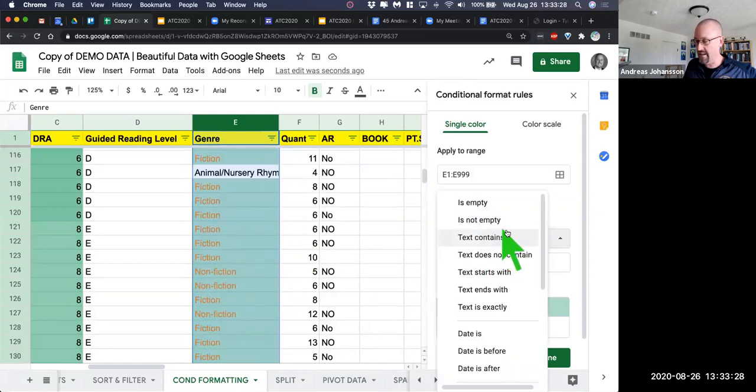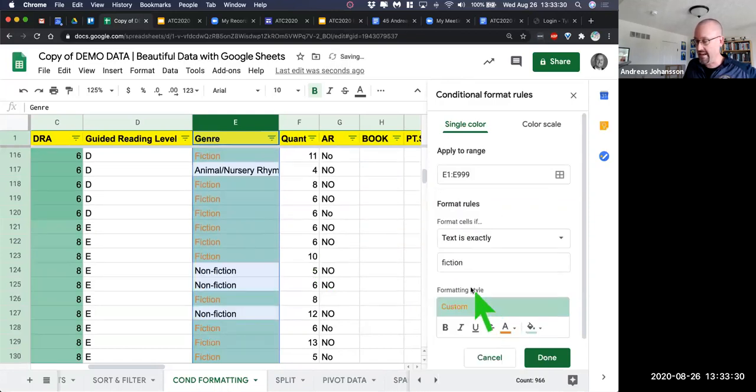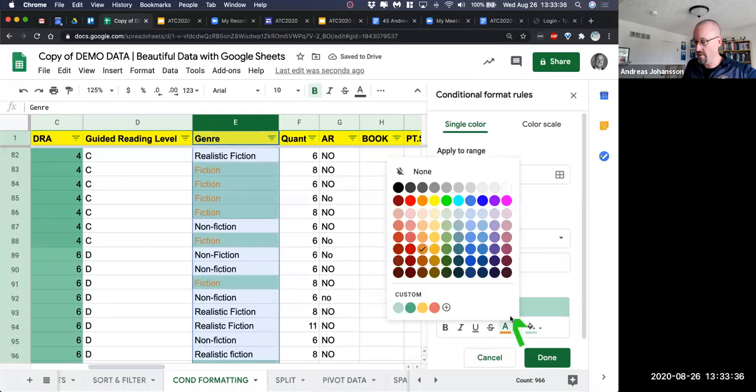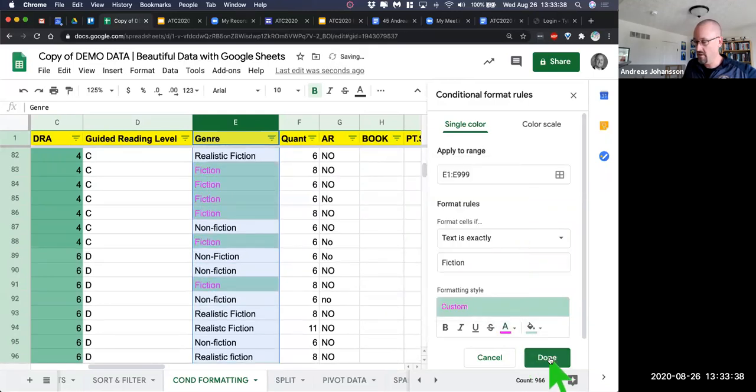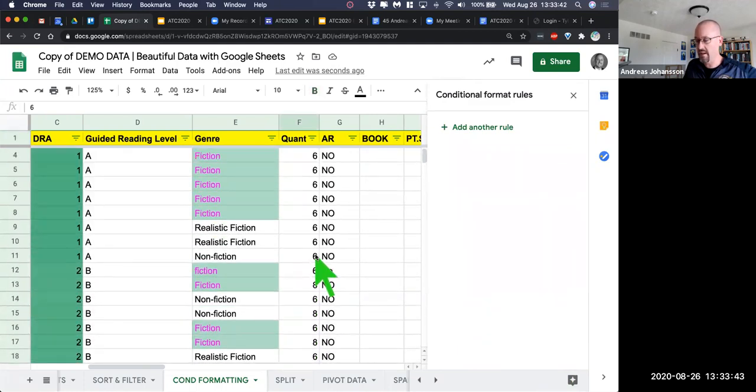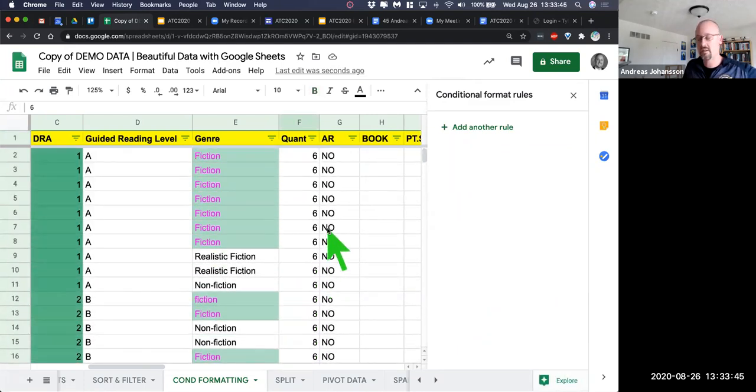Or if we say it needs to be exactly fiction, and then that'll take out nonfiction and some of the other things, and then we'll go from there and we'll make it like real crazy. So you could format based off of words as well. So if you wanted to make it visually attractive based off of words, you can do that. Lots of stuff that you can do with conditional formatting.